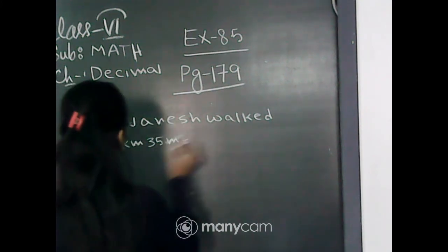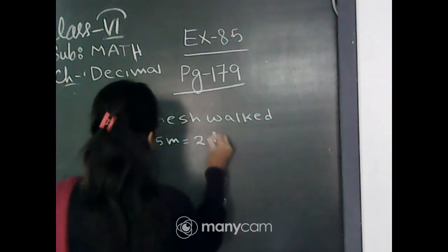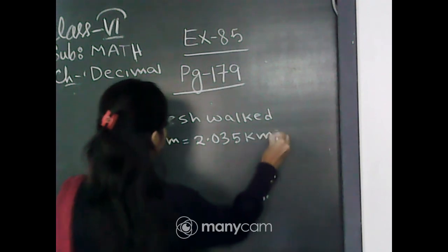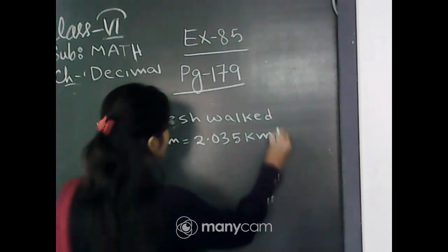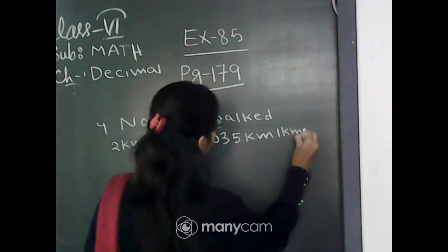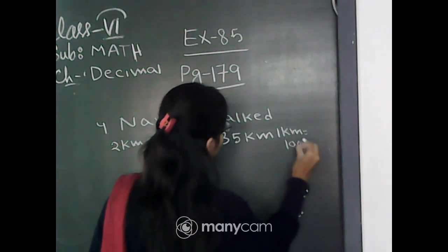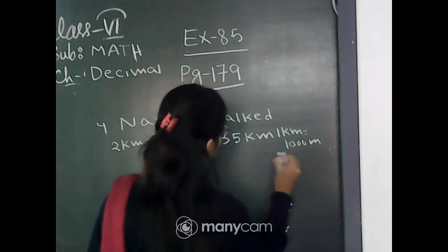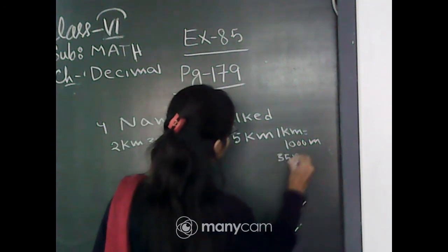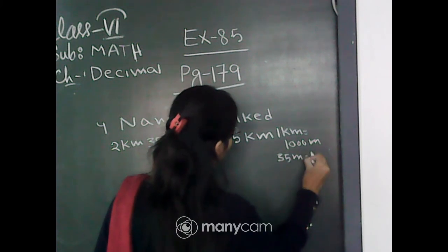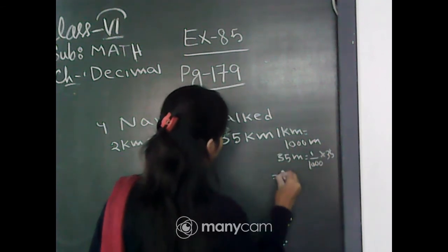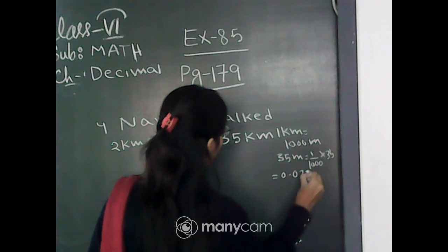This is equal to 2.035 km, isn't it? Since 1 km is equal to 1000 meter, isn't it? Therefore, 35 meter is equal to 1 divided by 1000 into 35, that is 0.035.